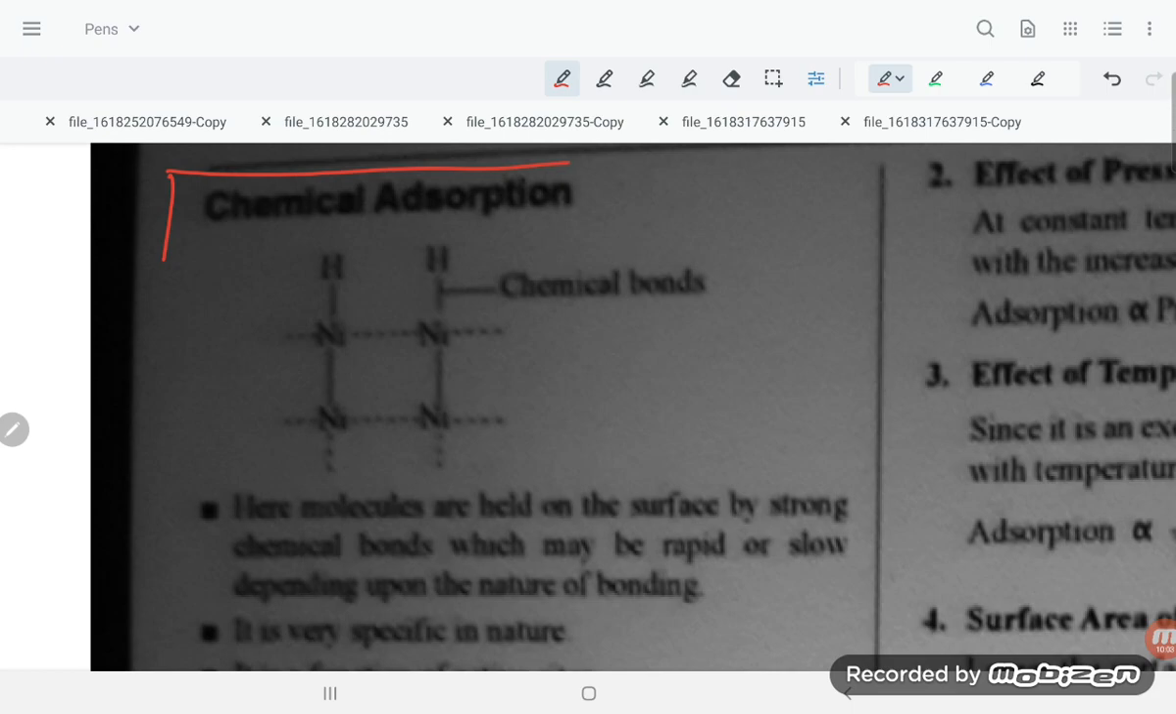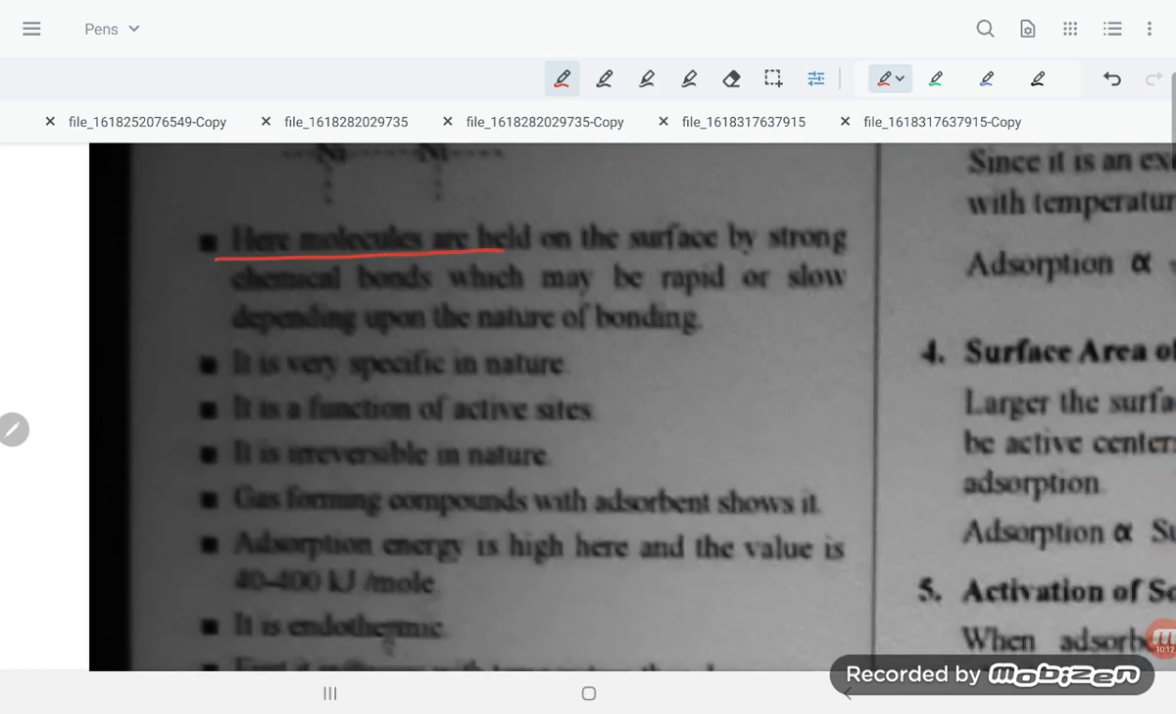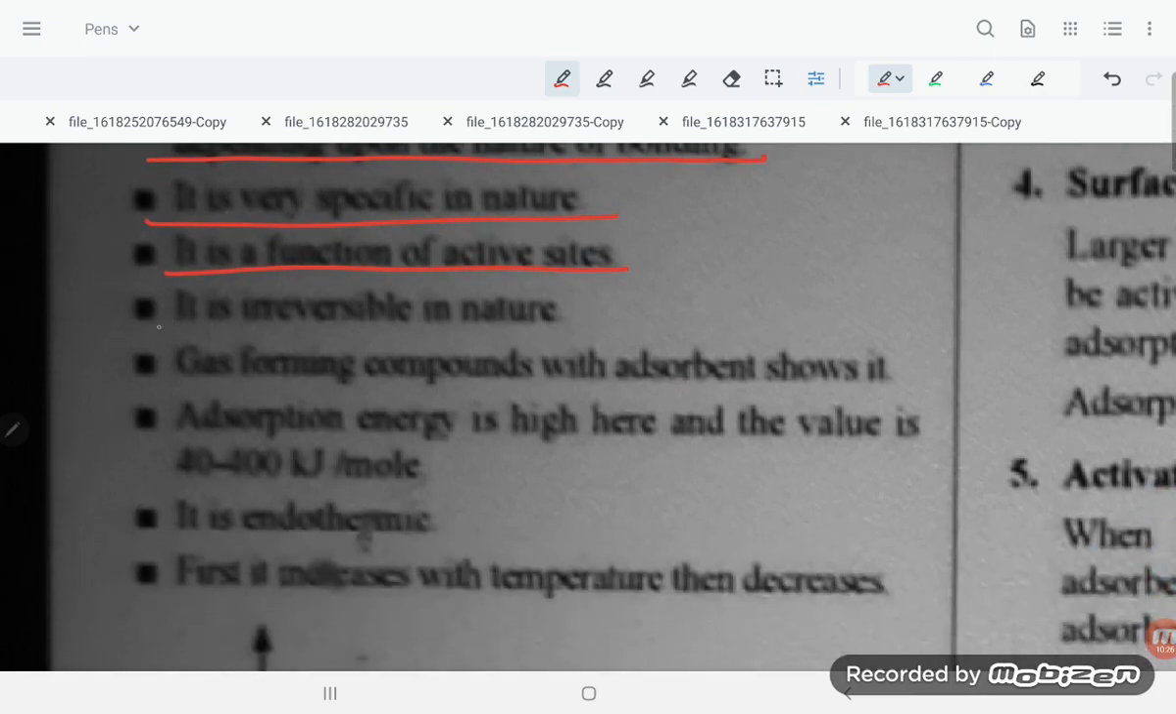Chemical adsorption, dear students. Here you see, a chemical bond is getting formed on the metal surface. Molecules are held on the surface by a strong chemical bond, which may be rapid or slow depending upon the nature of bonding. It is very specific in nature. It is a function of the active site. It is irreversible in nature.